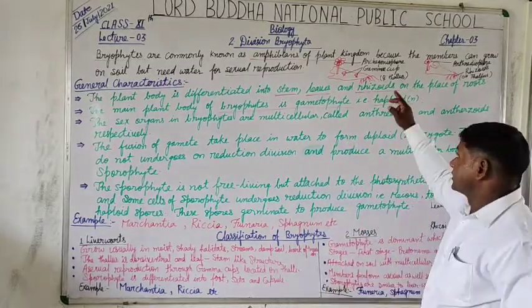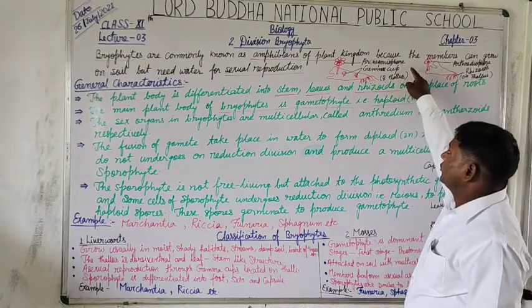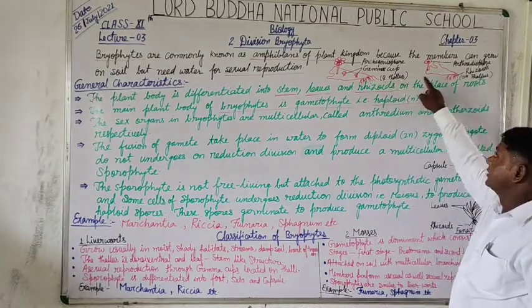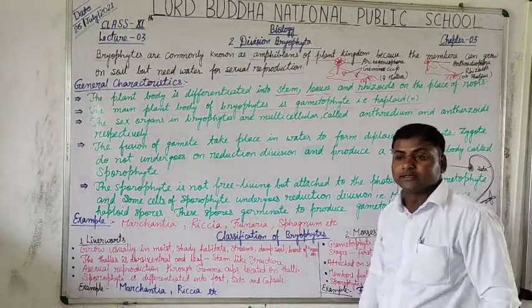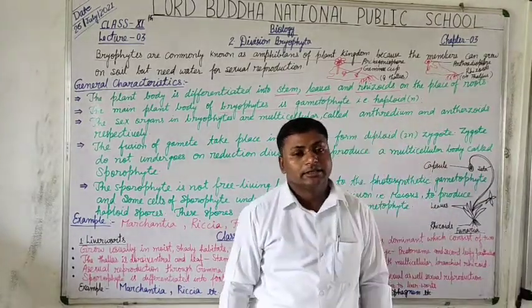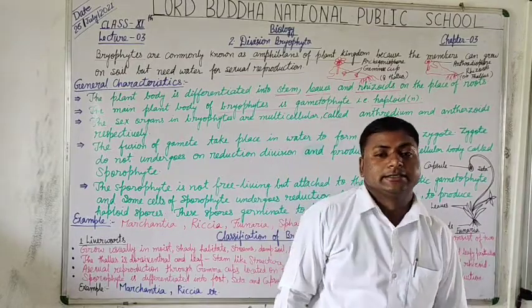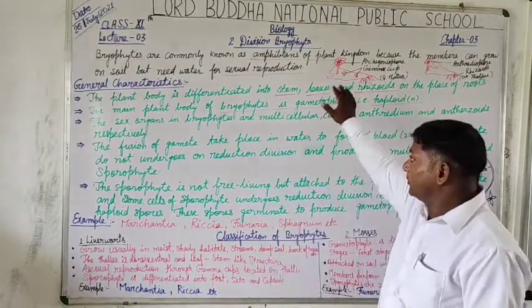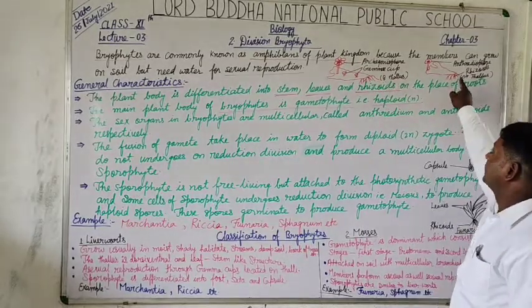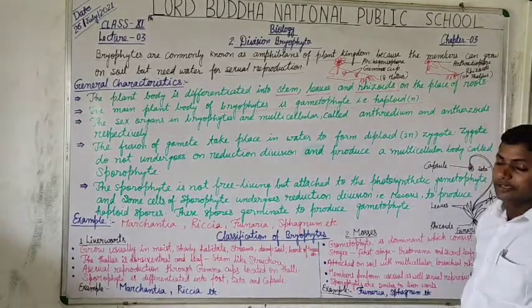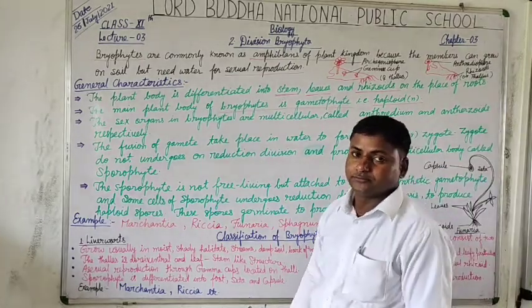These structures, archegoniophore in the female thallus and antheridiophore in the male thallus, bear their gametes. The female gamete is borne in the archegoniophore and the male gamete in the antheridiophore.